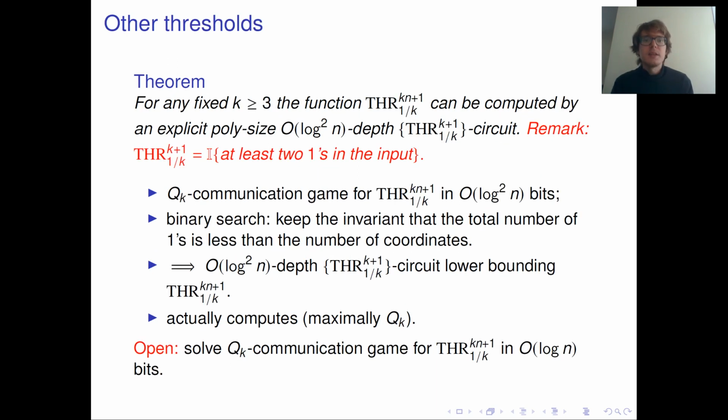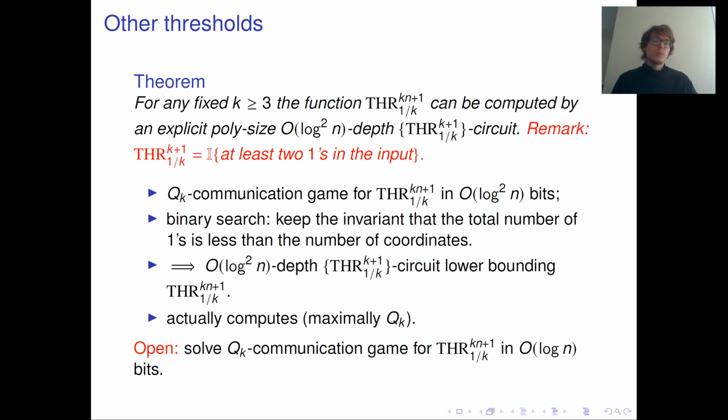But let's now consider the case of other thresholds. So recall that we want to show that for any fixed k, which is at least 3, our threshold function with a threshold of 1 over k on kn plus 1 bits can be computed by an explicit log n squared depth circuit with these gates.